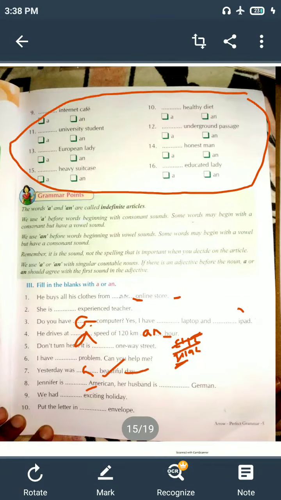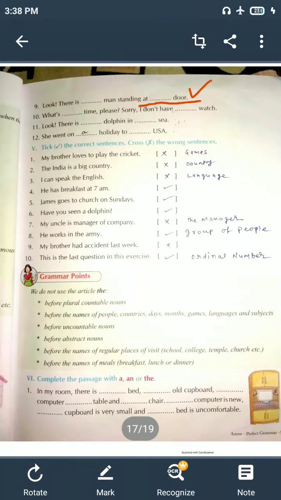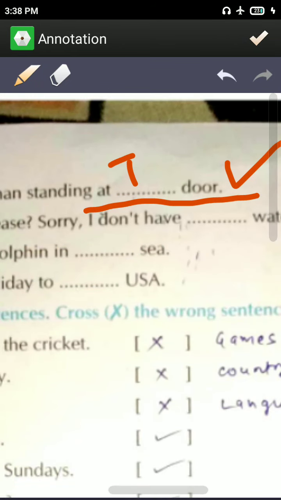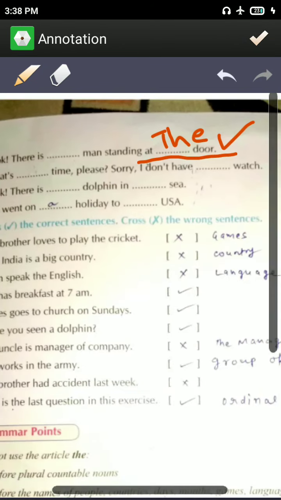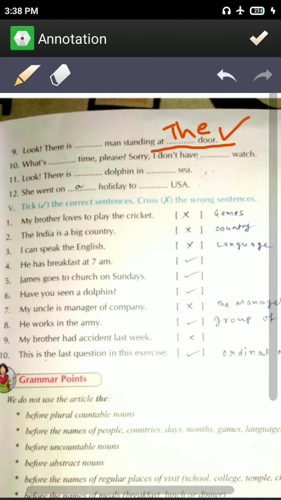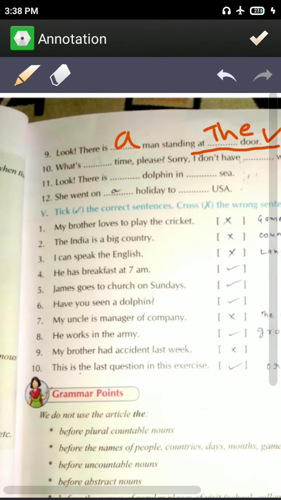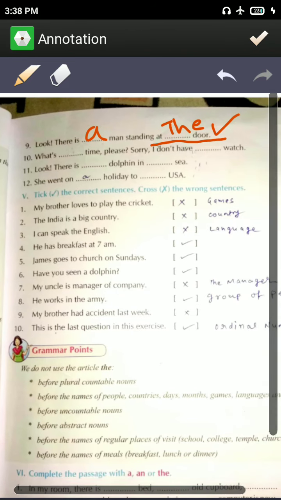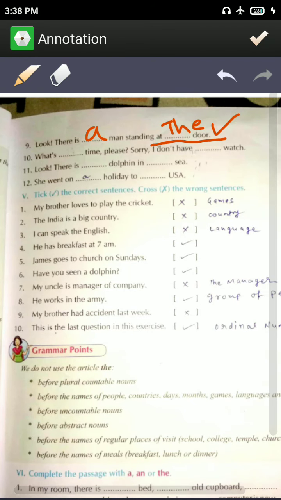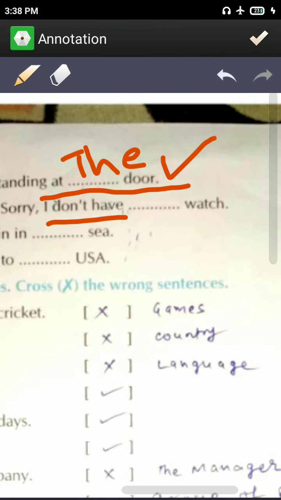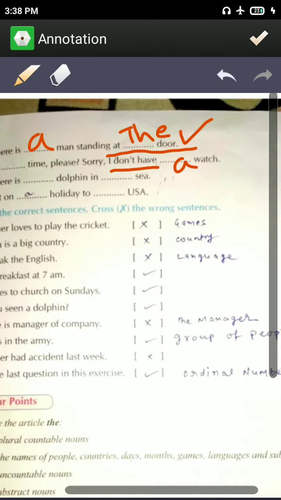So in our answer you can see, the answer will be at the door. Sorry, there is a man standing at the door. Okay, what's the time? Please, sorry, I don't have a watch. With a negative sentence use, I don't have a watch.